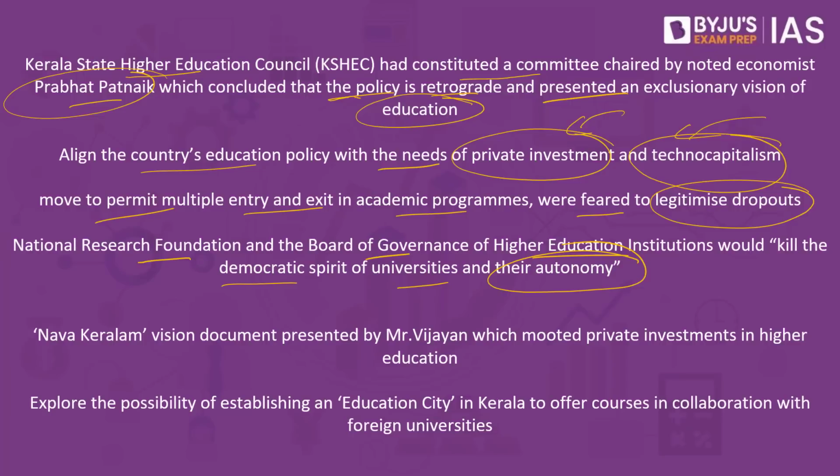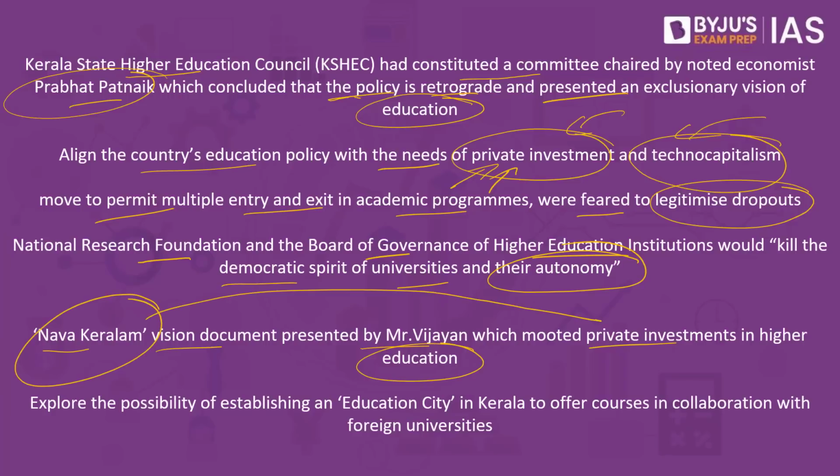What is the Kerala government's vision? They have come up with what is called Nava Kerala, the vision document presented by Chief Minister Vijayan, which mooted private investments in higher education. The recommendation of the National Education Policy also pushed for private investments, and the present Kerala government recommendation under Nava Kerala also speaks about private investments. So some of the ideas and recommendations which it had opposed initially are also being recommended in this vision document.